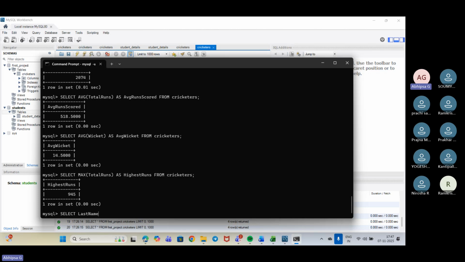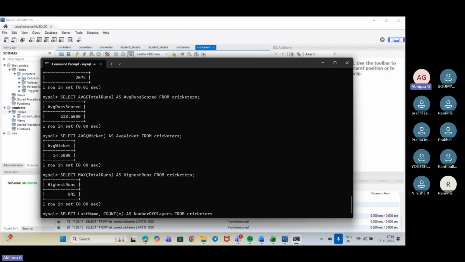Then we need to use count, then asterisk, as number of players, from cricketers.